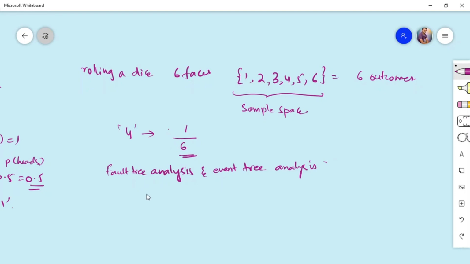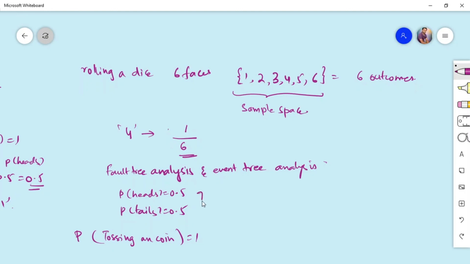Okay, now similarly in our previous example we know that probability of getting heads is equal to 0.5, probability of getting tails is equal to 0.5. So see, what is an event? Tossing a coin is an event. So what is the probability of tossing a coin? It is 1. Happening of an event is 1. Whether it is a success or failure is the other thing. Success and failure comes next, but happening of an event comes first.